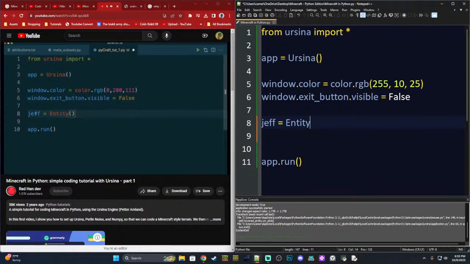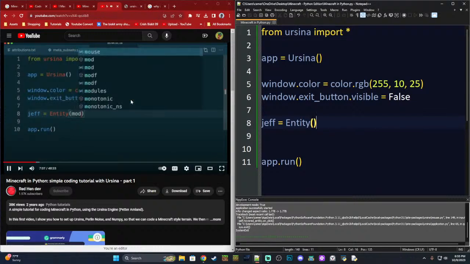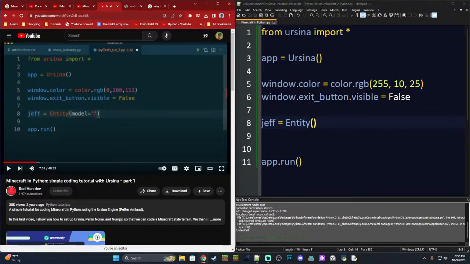And that's how to create an entity. It's that simple. We've now got an entity called Jeff in our world. We probably won't be able to see him because he doesn't have a model. So we've essentially just created an entity titled Jeff, and entities are what these things are called in this game engine, which is Ursina.